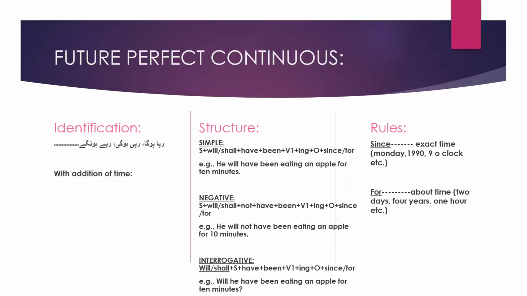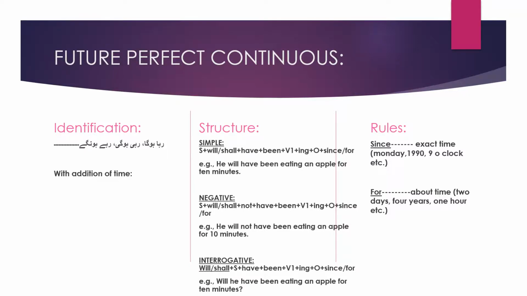वो 10 मिनट से सेब खा रहा होगा. He will have been eating an apple for 10 minutes. Now this 10 minutes is about time. It is not exact time. So we are going to use for here.